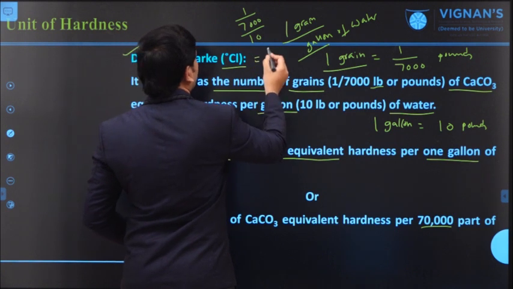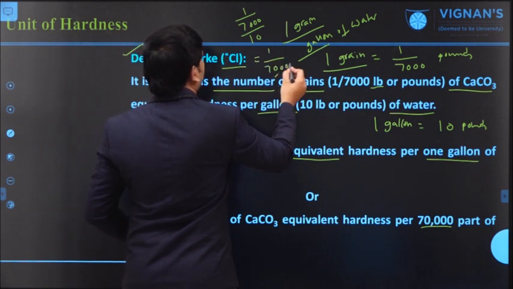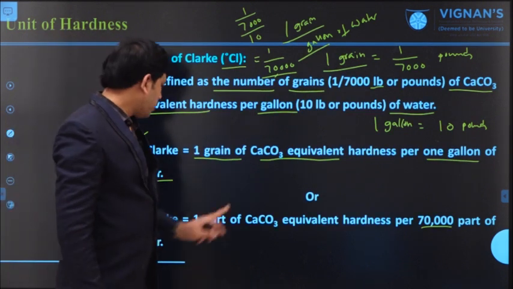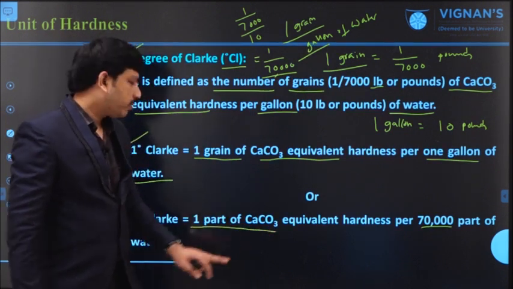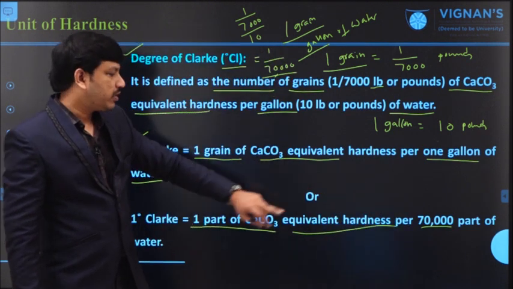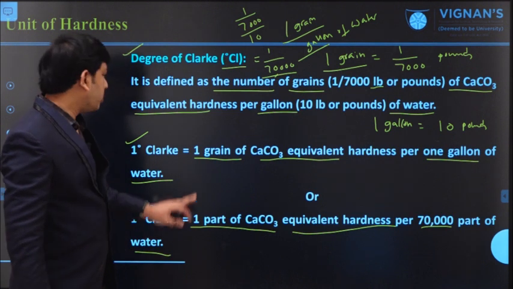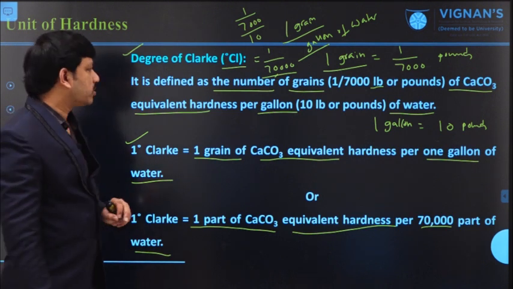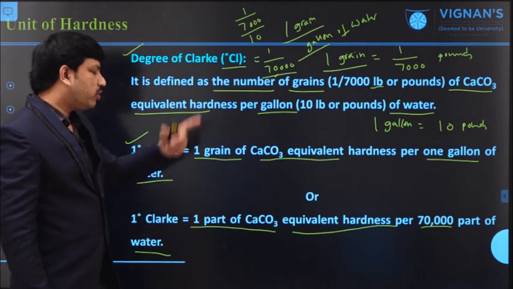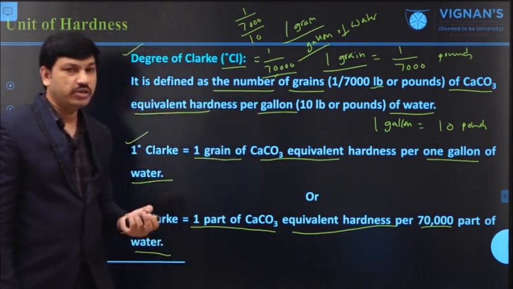That means this is nothing but 1 by 70,000. That is the reason 1 part of the calcium carbonate equivalent hardness present in 70,000 parts of water is defined as 1 degree of Clark. So this 1 Clark is also equal to 1 ppm or 1 mg per liter.